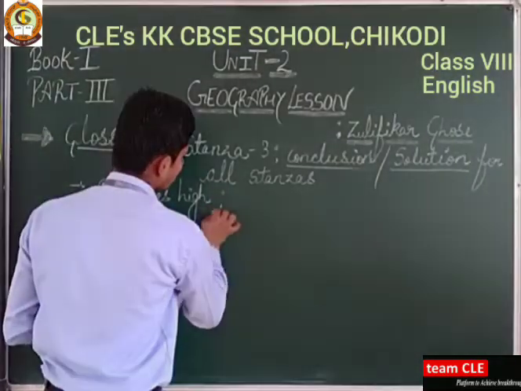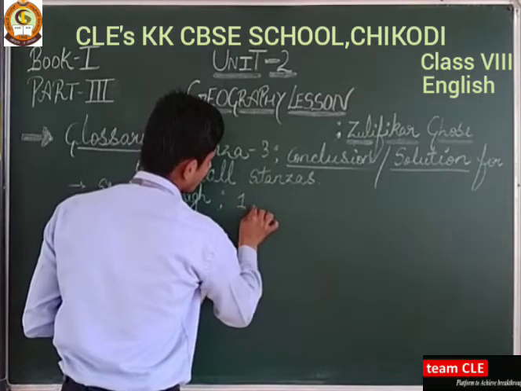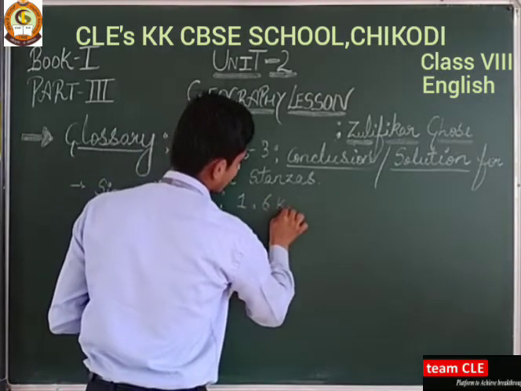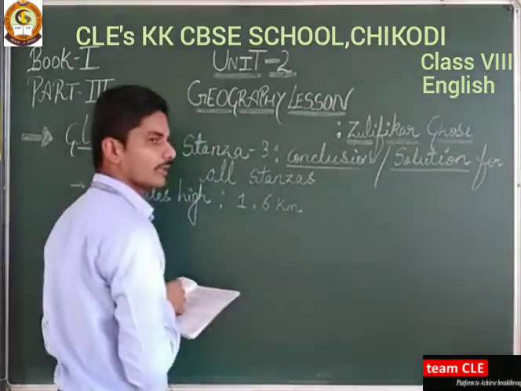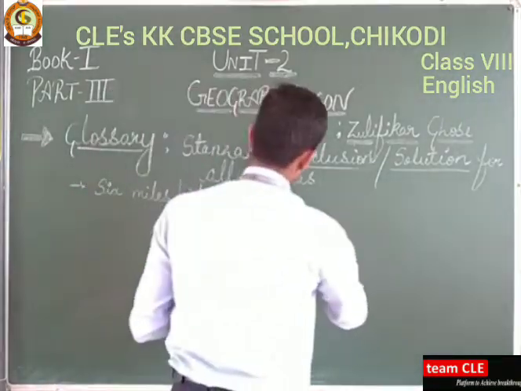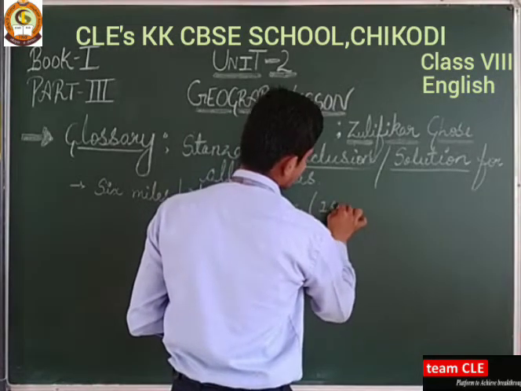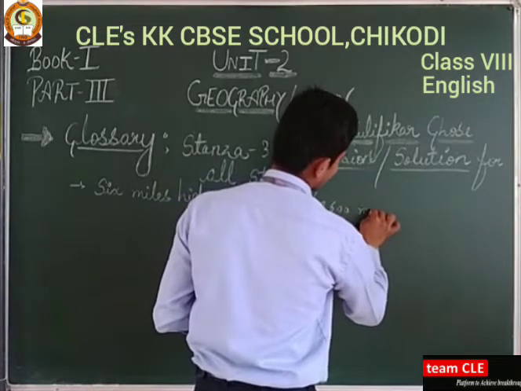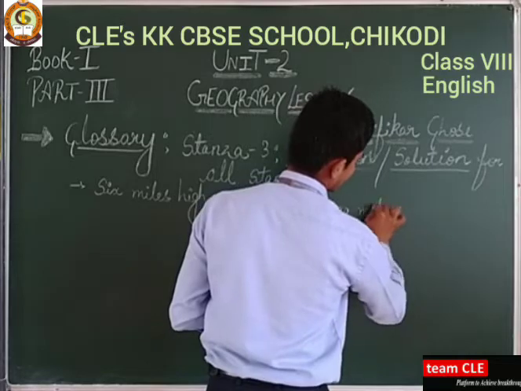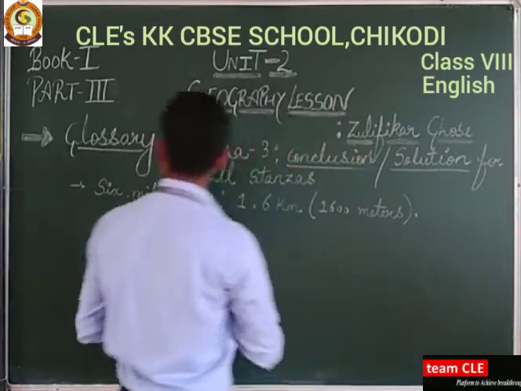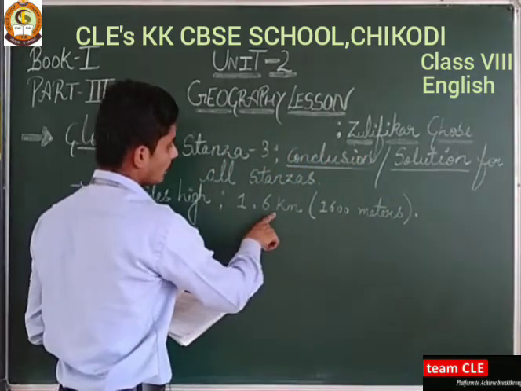It is equal to 1.6 kilometers. It means how many meters? It is 1600 meters. So 1 mile is 1.6 kilometers, which means 1600 meters.